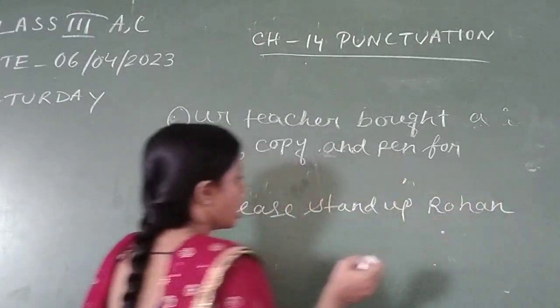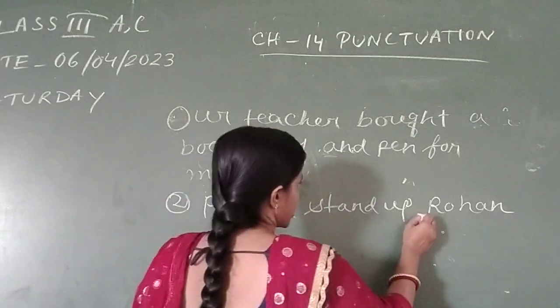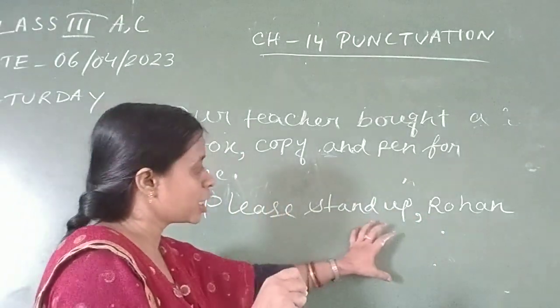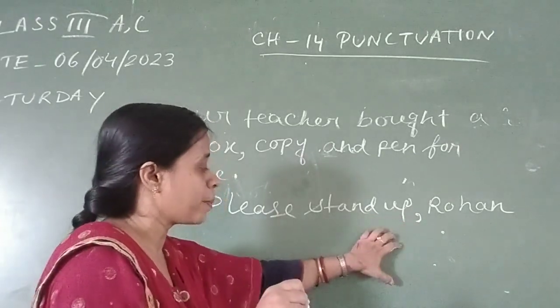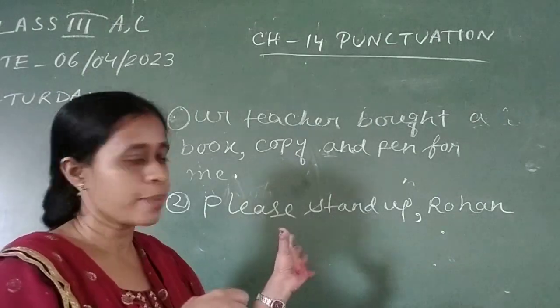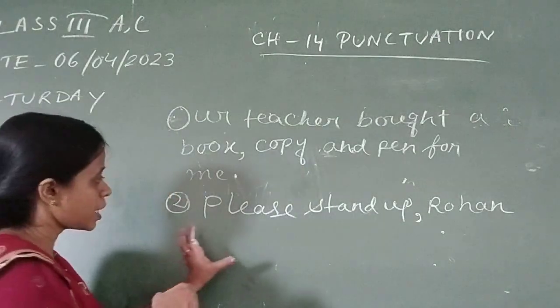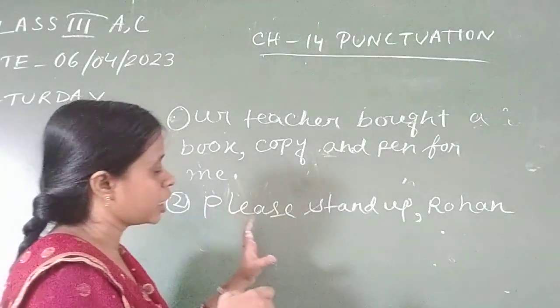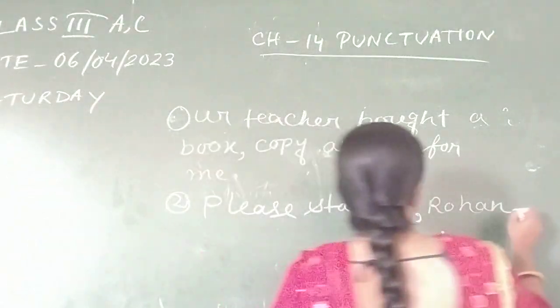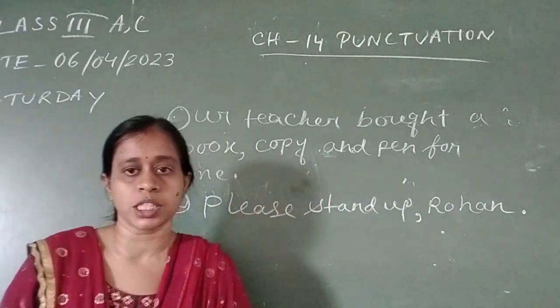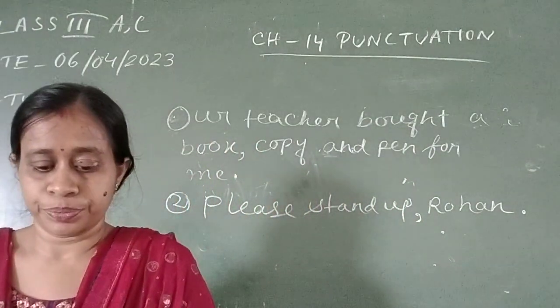So, after please stand up, you should give a short pause, means comma, because this is a direct conversation, or this is an address. So somebody is addressing Rohan. After stand up, give a comma, and after Rohan, give a full stop. And Rohan must be in capital because it is a proper noun.